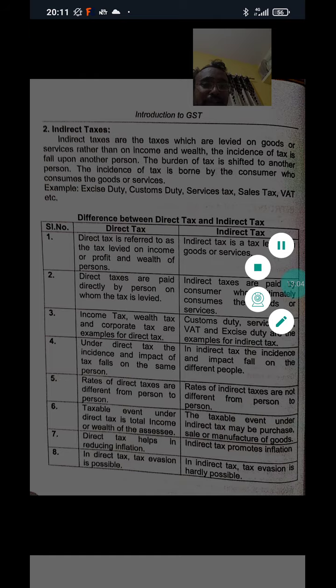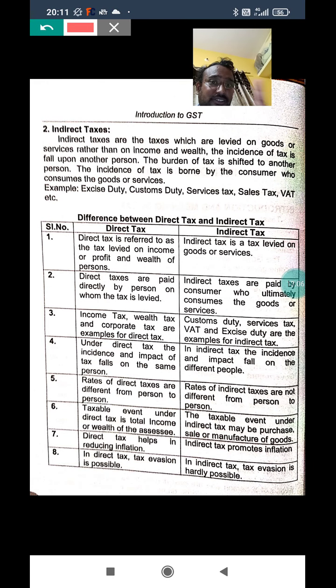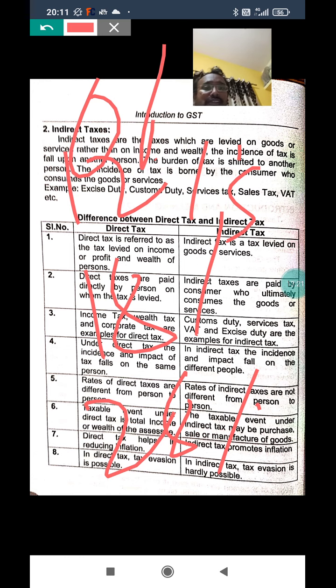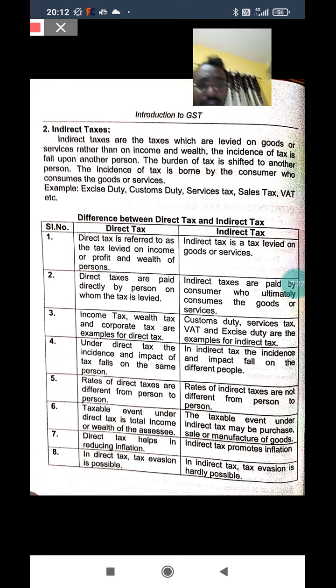But in case of indirect tax, the rate is the same, charged by the parties. Everybody should give the same rate of tax under GST. Like everybody can give 12%, 18%, 28%, 0%, 5%. Like that, everyone is able to pay the tax in case of indirect tax.